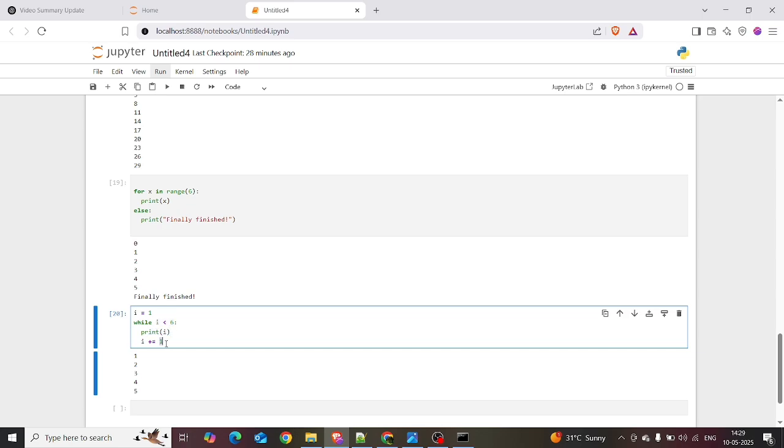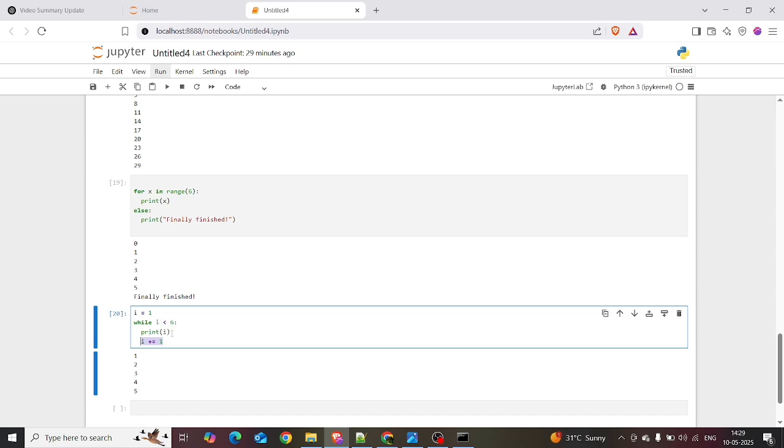If it gives i plus equal to 1, it will increment by 1, and again i is equal to 2, and it will check the condition i less than or equal to 6. It will print, yes, it's true, and it will be incremented by 1, and again it will go to i is equal to 3, and it checks 3 less than or equal to 6, yes,